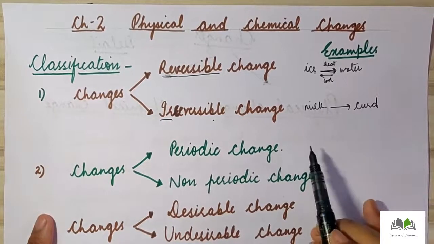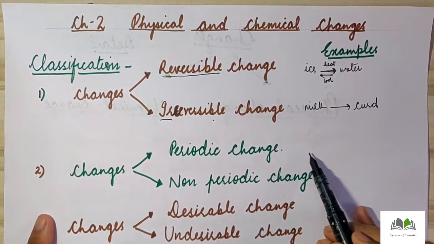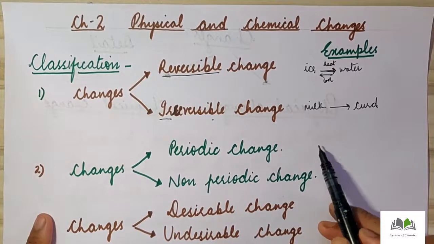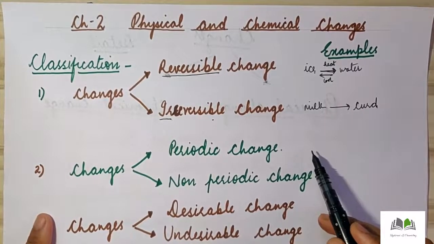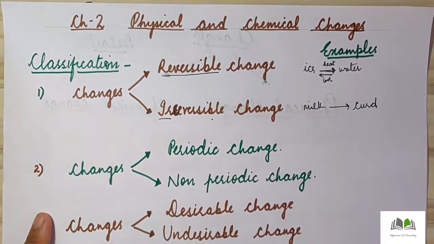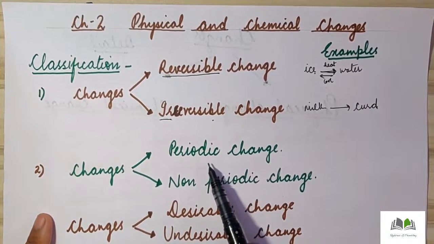For example, if today, Monday, you are having a chemistry period in the morning at 8 o'clock, next Monday again you will have a chemistry period at 8 o'clock. Thus we can say that the change which occurs after a regular interval of time is known as periodic change.